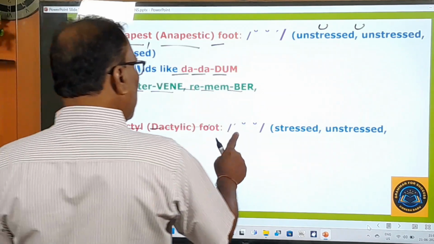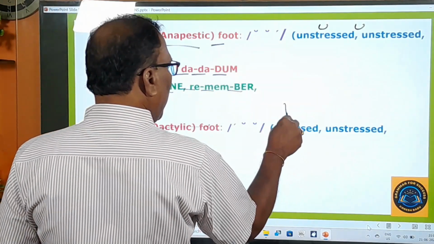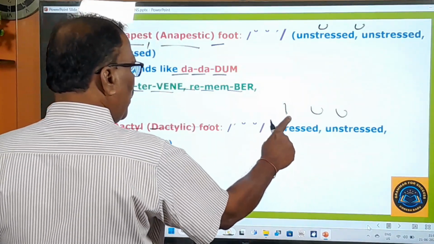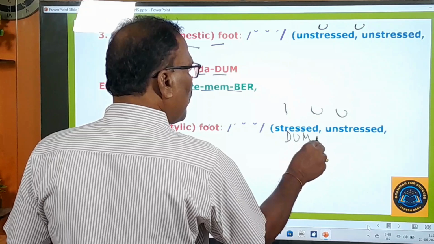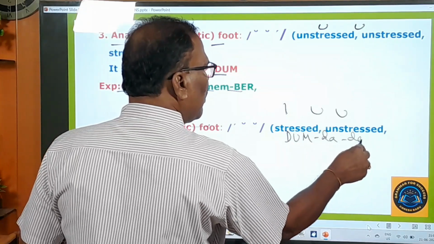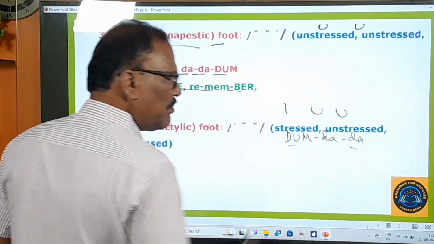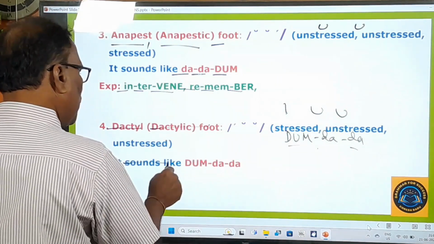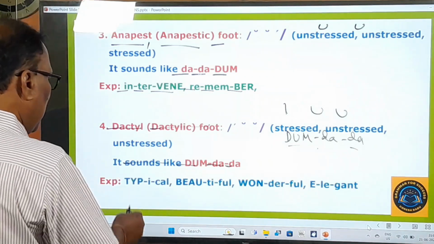And here, this is the reverse of the anapestic foot. So, stressed will be there and then unstressed and another unstressed. So, here, how can we say it in the musical language? Dhum, da and da. This is da dhum. This is dhum da da. It is like that. So very simple, very easy. It sounds like dhum da da. Same thing is given. And a few examples are given.